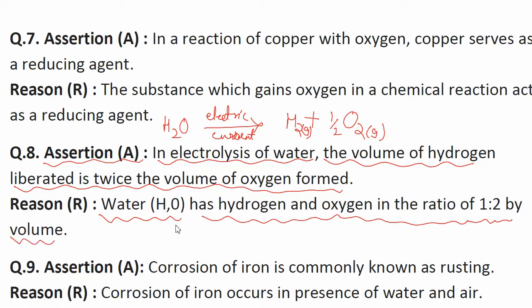So no, the ratio is 2:1. If I am saying hydrogen to oxygen ratio, then the ratio is 2:1 because two hydrogen atoms combine with one oxygen atom to form a water molecule. So hence the given reason statement is false, while the given assertion statement is true.